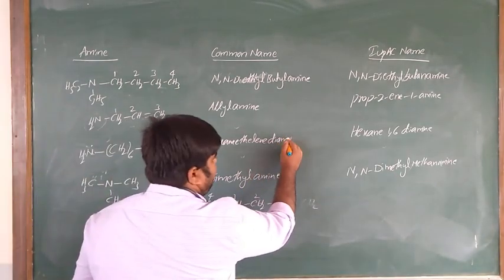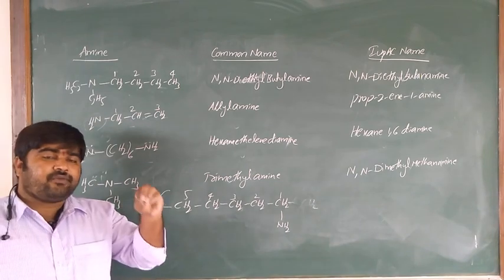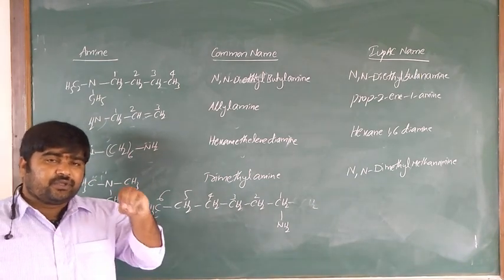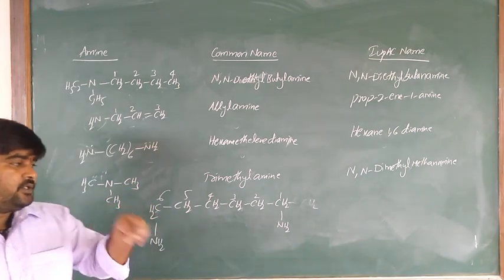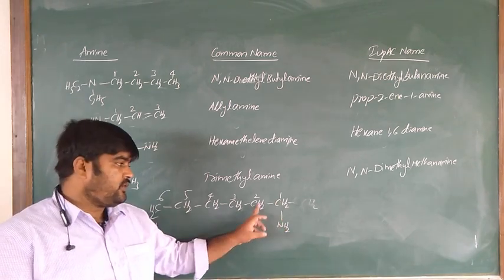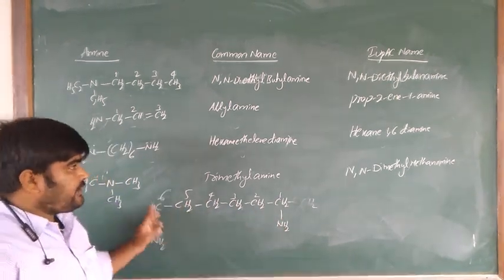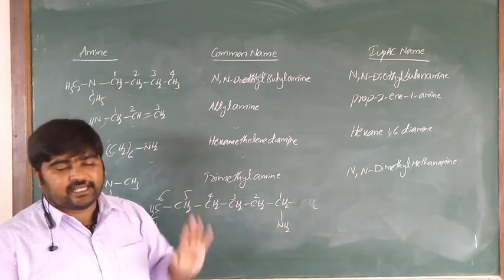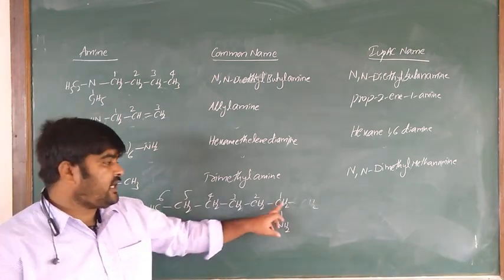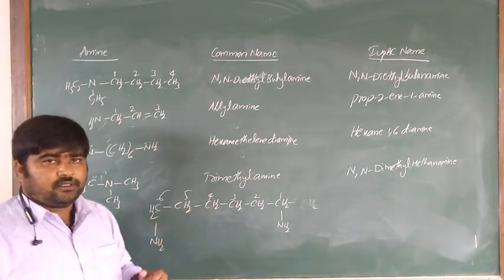In IUPAC nomenclature, whenever more than one amine group is present in the parent chain, you have to give the numbering. Which carbons are attached to the amine groups? The first and the last, 1, 2, 3, 4, 5, 6. Write the alkane first. How many carbons? Six carbons, that's why hexane. Then write the positions of the amine groups, 1,6-diamine. That is the IUPAC name. Is it clear what I am saying?